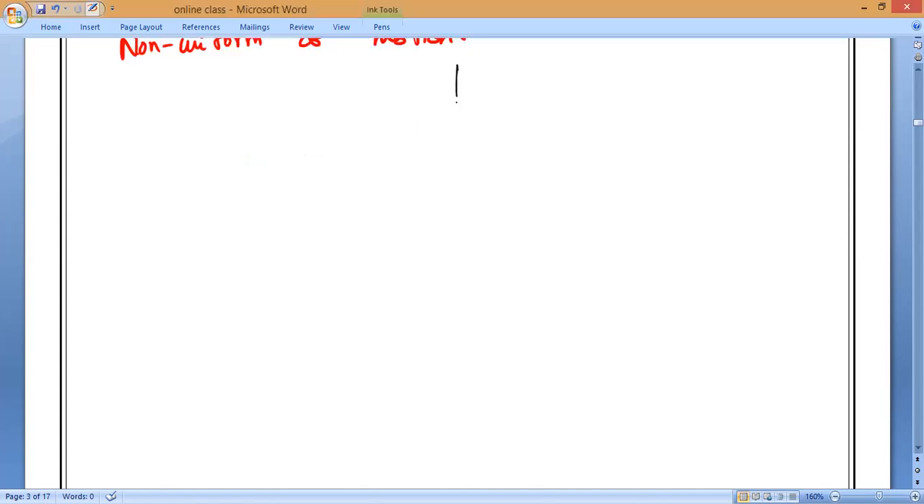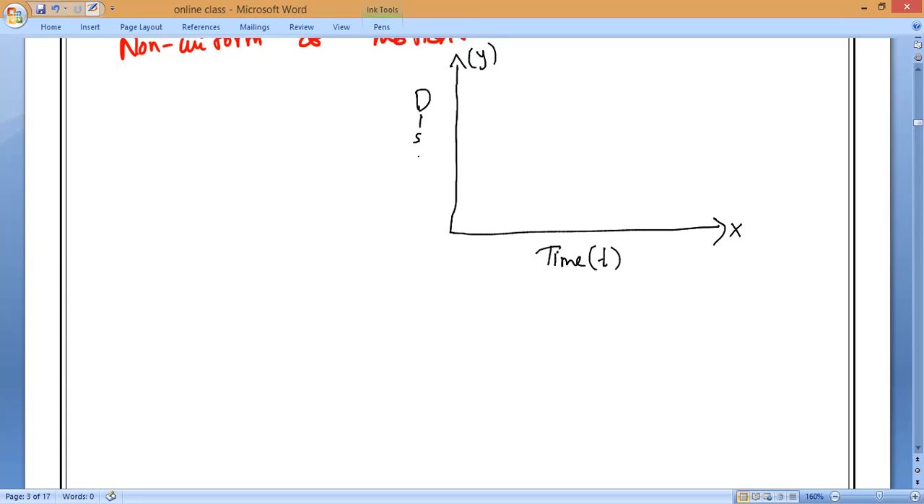Now if you take the graph for non-uniform motion, again you have to take the x-axis and y-axis. On the x-axis we take time. Graphs are very important in class 9. On the y-axis we take distance. If it is non-uniform motion, then the graph will be a curved line. Do you understand, everybody? This is the graph for non-uniform motion.